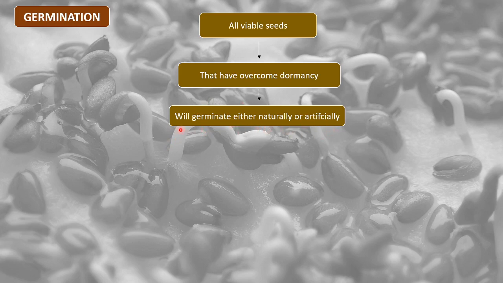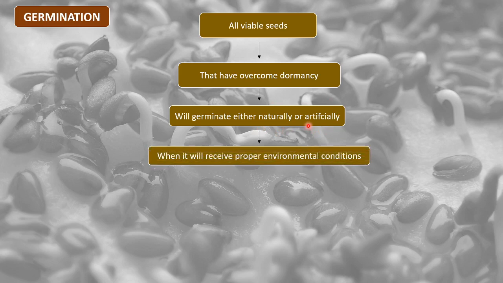So the seeds can germinate in natural conditions, or they can also germinate in artificial laboratory conditions, and this actually happens when they receive proper environmental conditions, right? So a viable seed is a seed that has the capability to germinate, and as these viable seeds receive the proper environmental conditions, they will germinate, right?